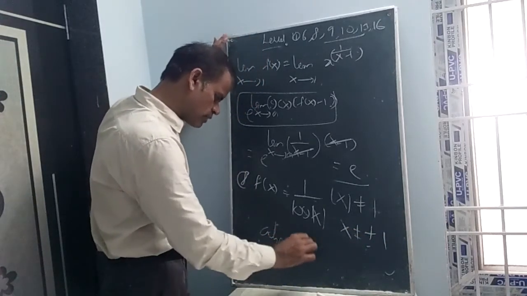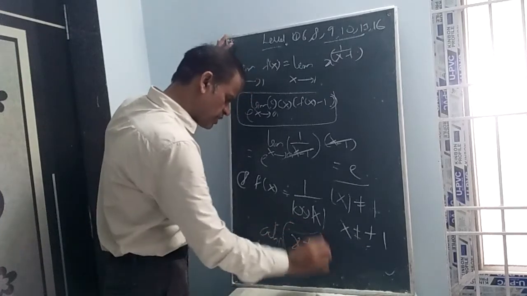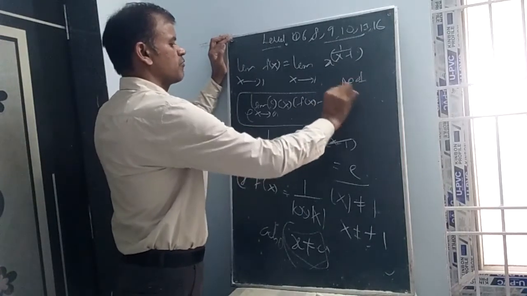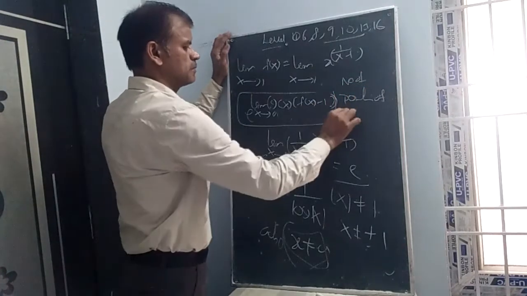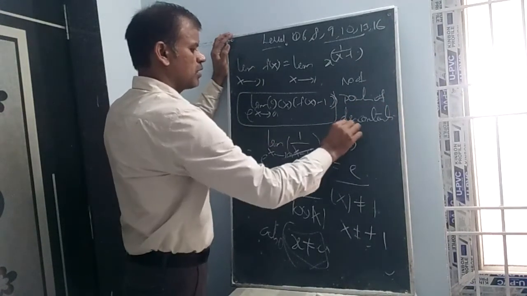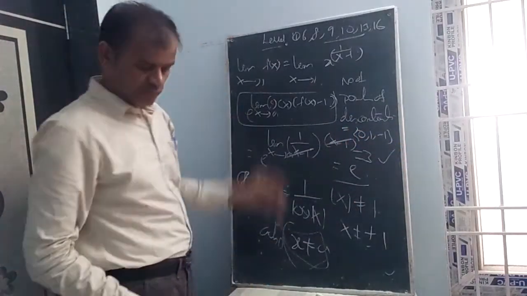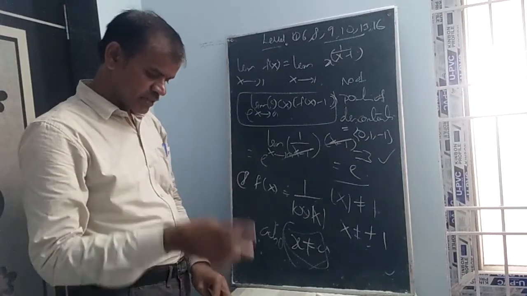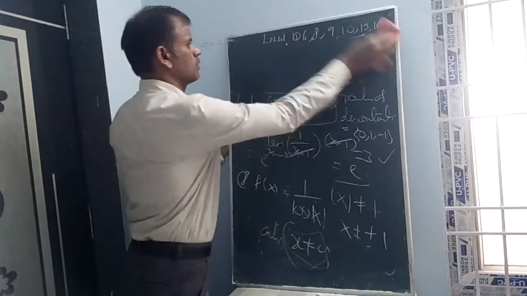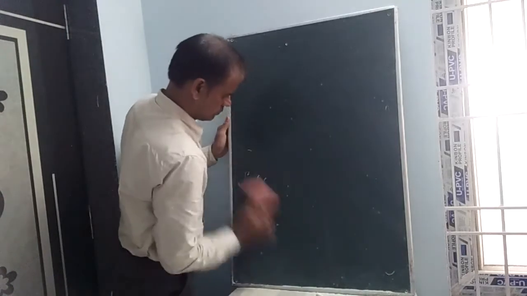Also, in the real number system, x not equal to 0, because there is no definition of log 0. So the number of points of discontinuity is 3 points, that is 0, 1, minus 1. He did not ask like this; he asked discontinuity points only: 0, plus or minus 1. Now 9th one.